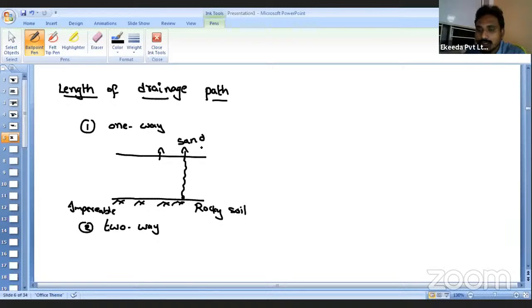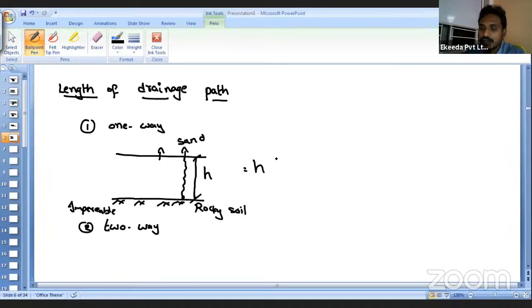So what is the length of the drainage path? If my thickness of the soil sample is H, then what is the length of the drainage path? The largest distance that a water particle travels. So here we can say that the length of the drainage path is nothing but H.